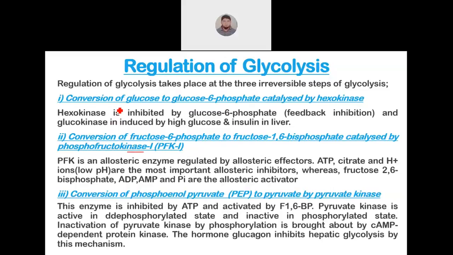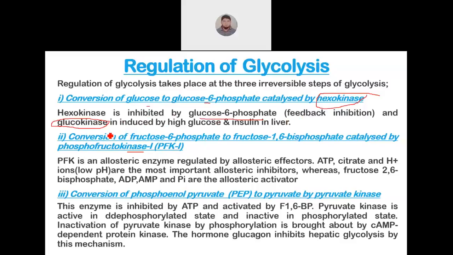The first step is the first reaction of glycolysis, that is conversion of glucose to glucose 6-phosphate catalyzed by enzyme hexokinase in all the tissues, and in hepatic cells glucokinase is the enzyme which catalyzes the conversion of glucose to glucose 6-phosphate. Hexokinase is inhibited by glucose 6-phosphate. Hexokinase is catalyzing the conversion of glucose to glucose 6-phosphate. The product formed is inhibiting the enzyme. So this type of inhibition is called feedback inhibition.